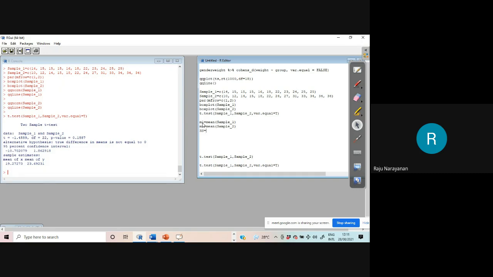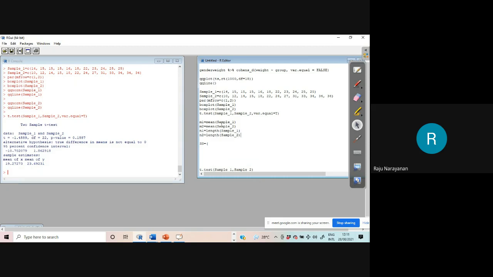S square is equal to n1 minus 1. What is n1? Length of sample 1. n1 is equal to length of sample 1. It is better you copy and paste. And n2 is equal to length of sample 2.